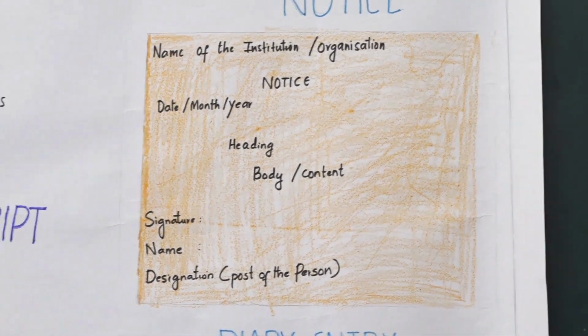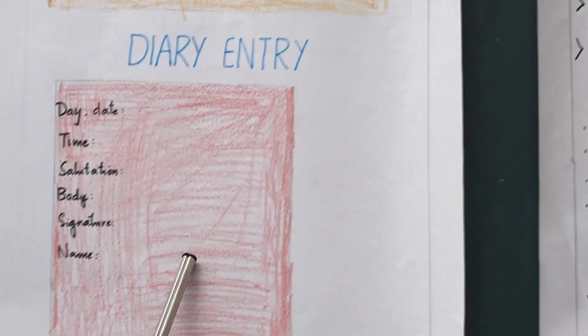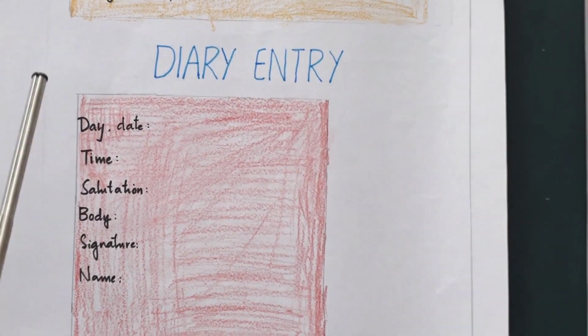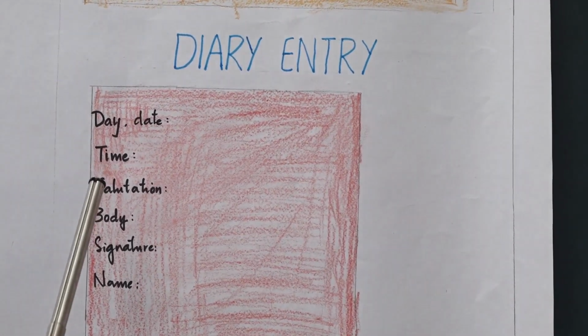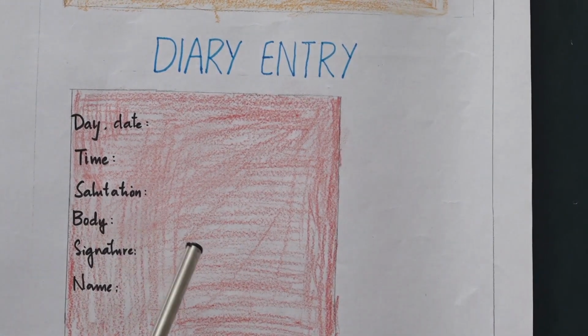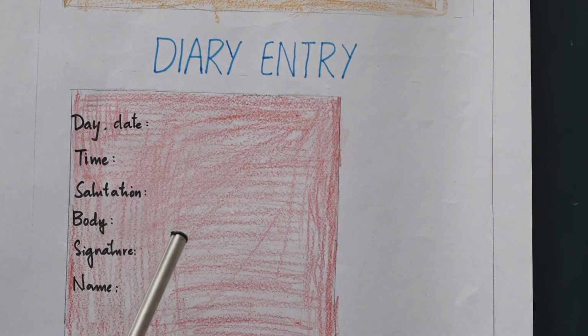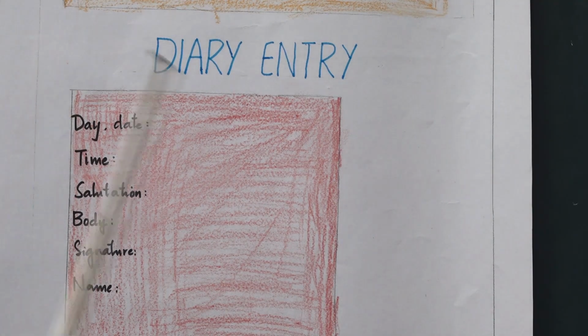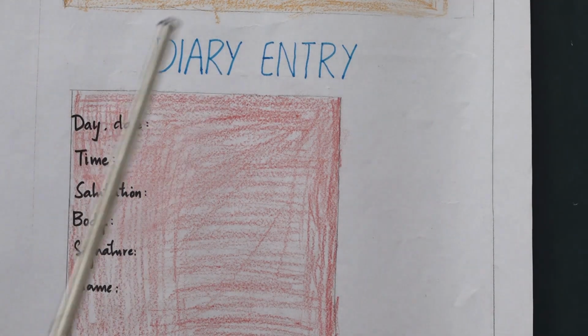Thank you. Now coming to the diary entry. A diary is a recorded and arranged account of a day. Whatever we do in the course of the day, we put it in a proper, arranged manner and make a diary entry.